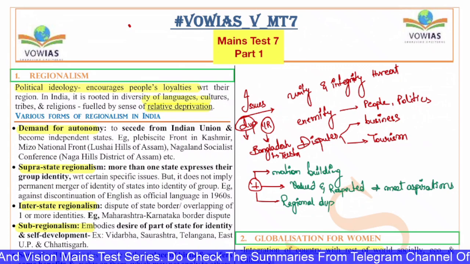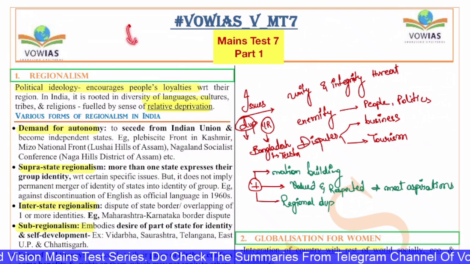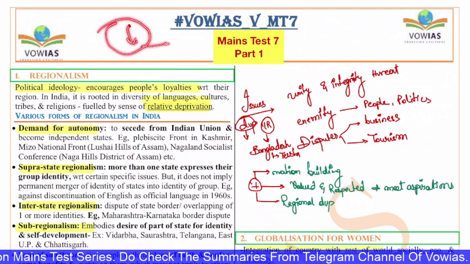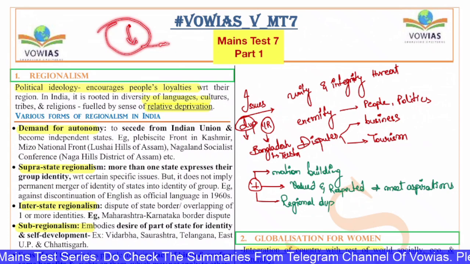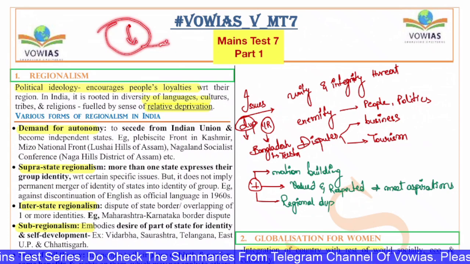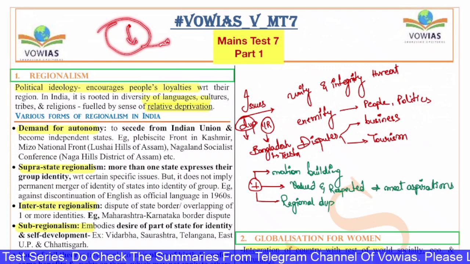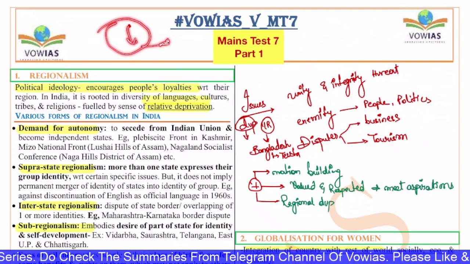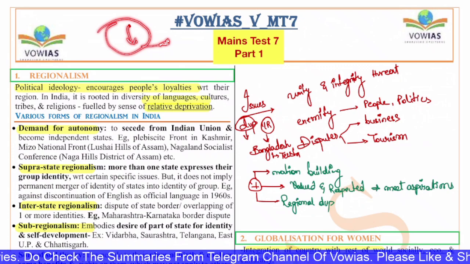And for your information, the document that we are using for the discussion is the summary document of the Vision test series. That means we summarize each and every test, which will help you to do the revision in a very fast manner so that you can revise the same thing multiple times, and this will definitely benefit you in the exam. Now let us start.